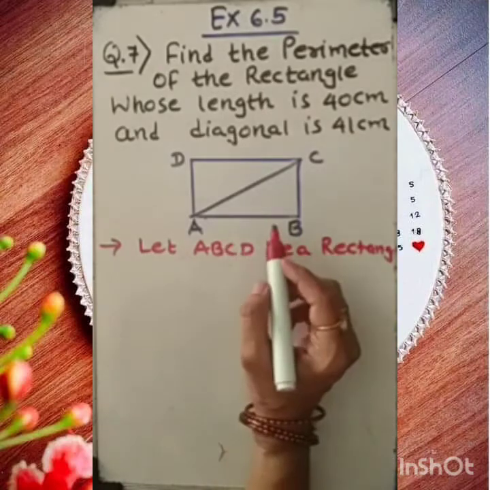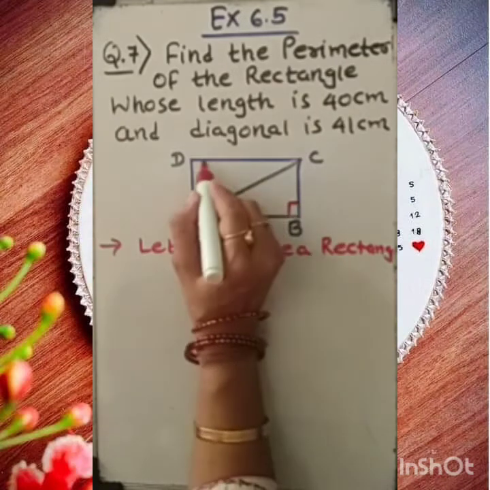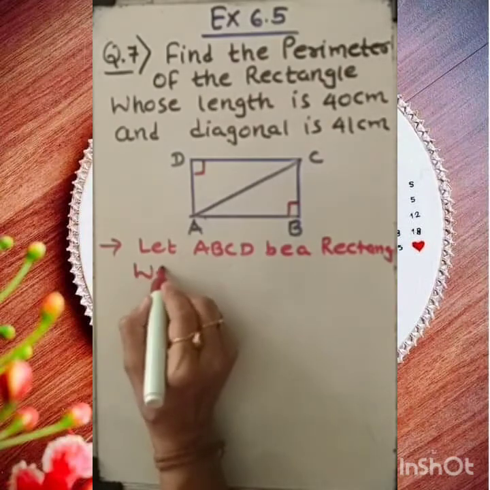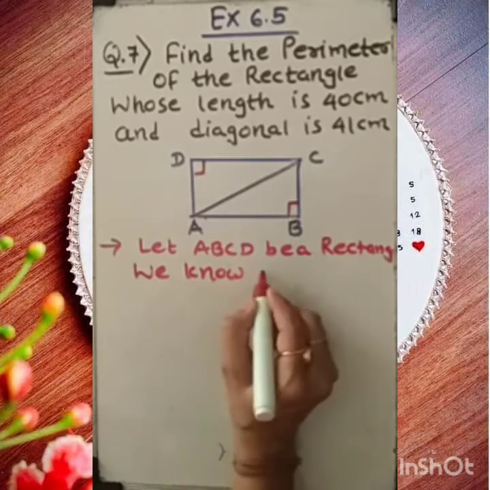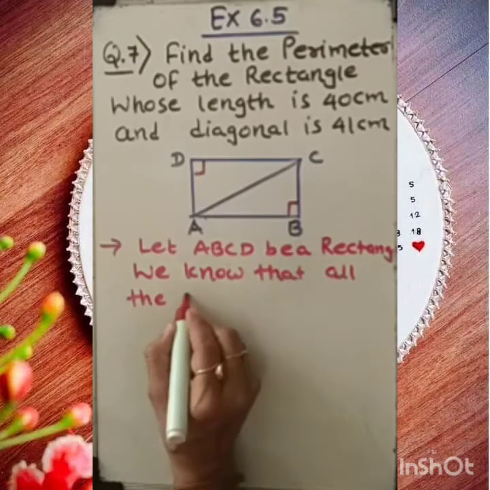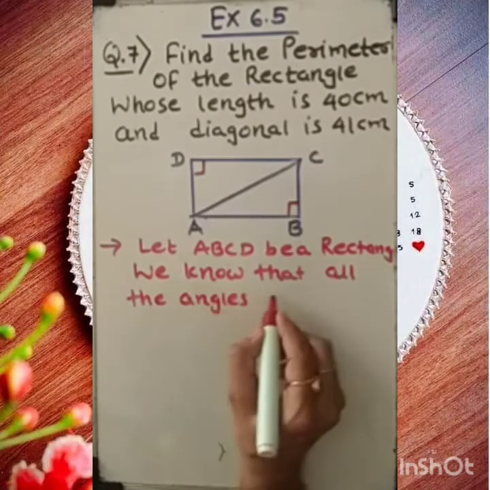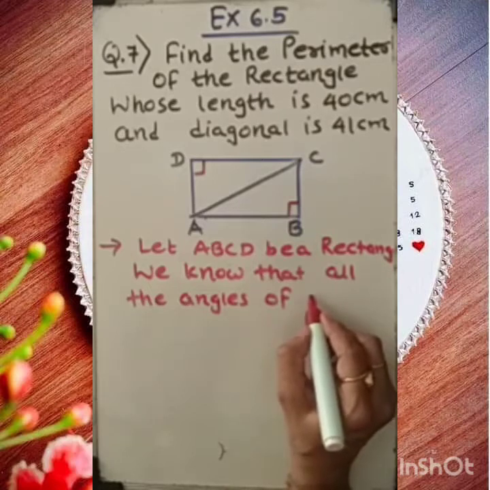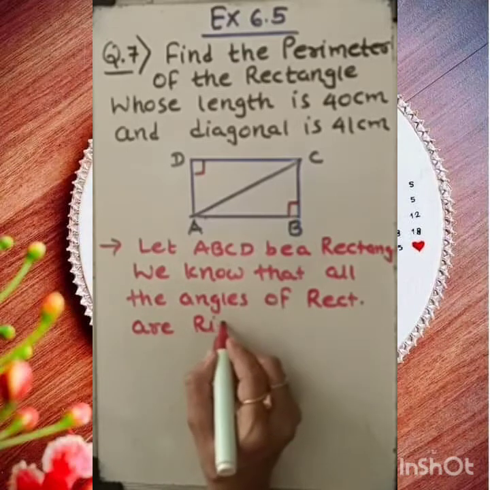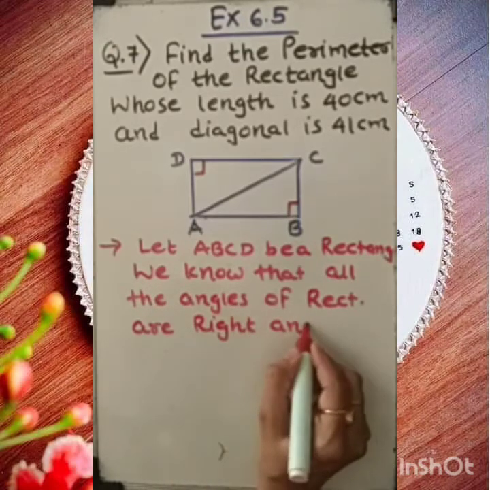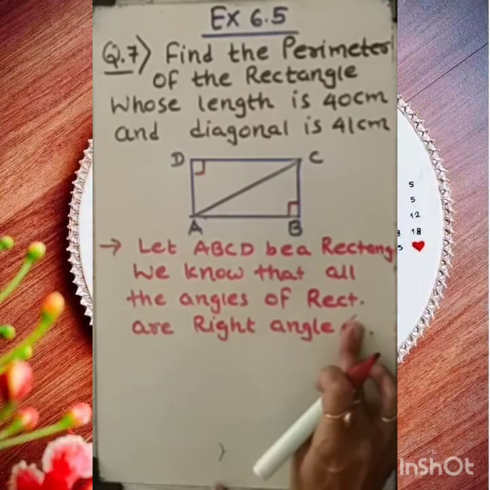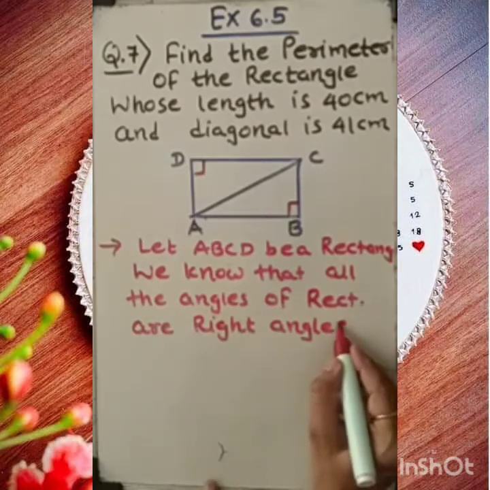ABCD is a rectangle. In that, you know very well all the angles of a rectangle are right angles. We know that all the angles of a rectangle are right angles. Clear? Right angles, not right angle triangles. They are right angles.